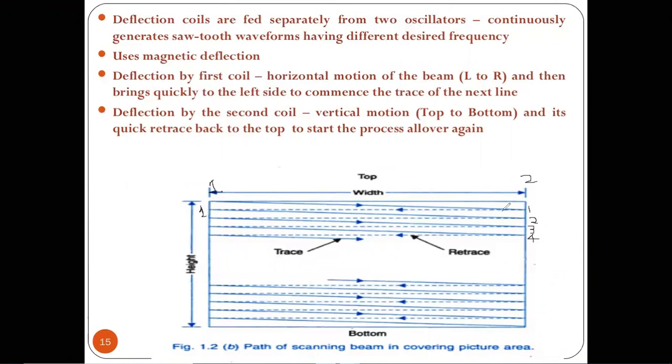Then here is the first, and here is the second. So back and front we are moving. But when we are tracing, that is starting the trace, the line is in the on condition. But during the back trace we perform very fast, and we are not able to see that back trace signal.